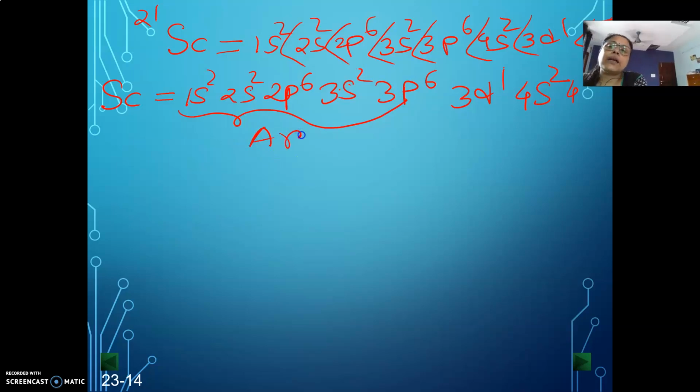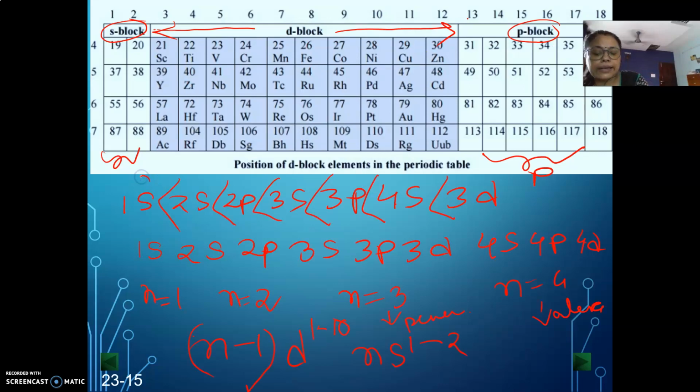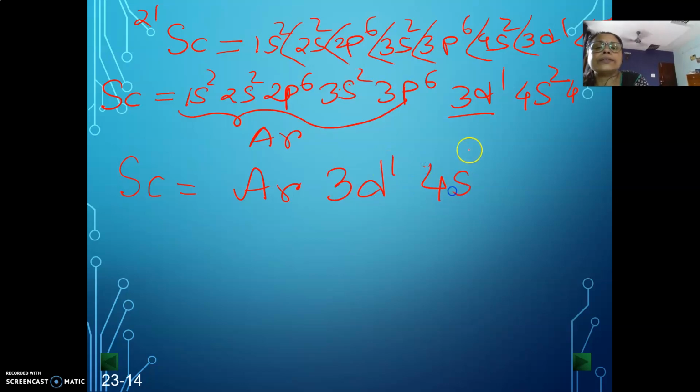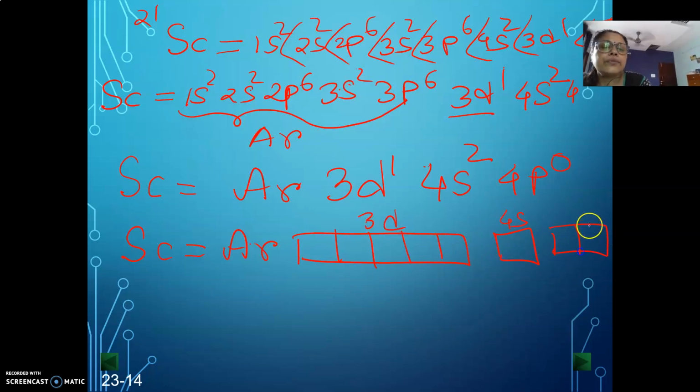Up to this is the argon configuration, and hence you can write scandium as argon, 3d1, 4s2, 4p0. Or if you write in terms of orbitals, then this is argon. 3d means it is the combination of 5 orbitals, clear? And this is 4s, this is 3d, and this is 4p. And the electrons will be here, you will be having 2 electrons, and for scandium you have this.